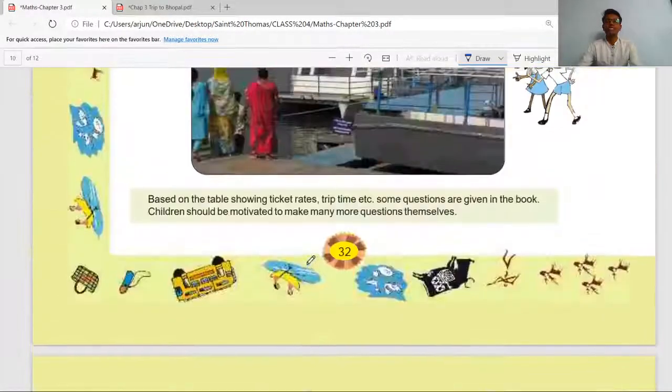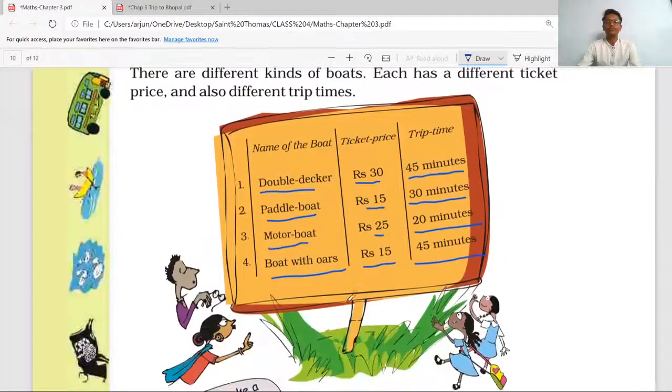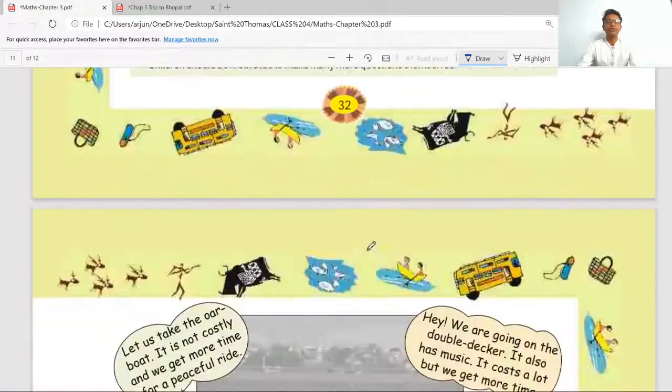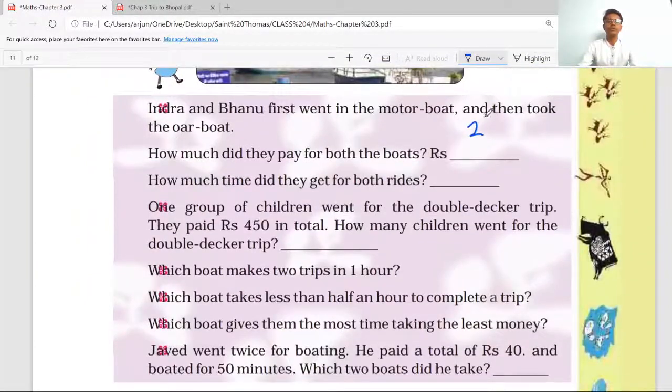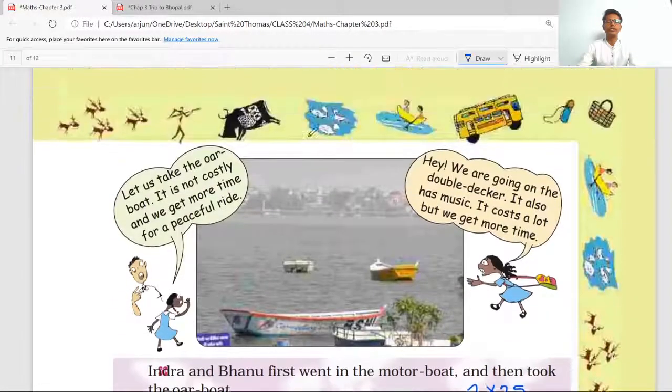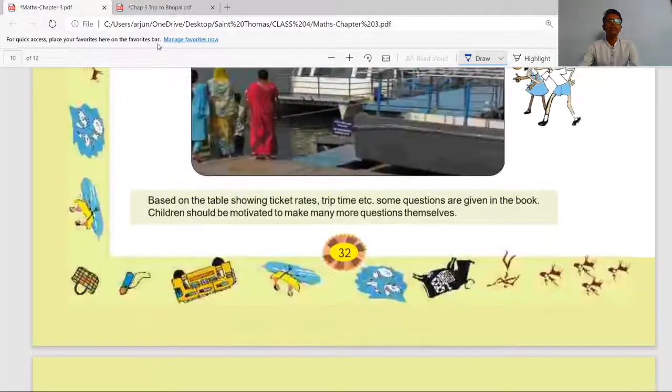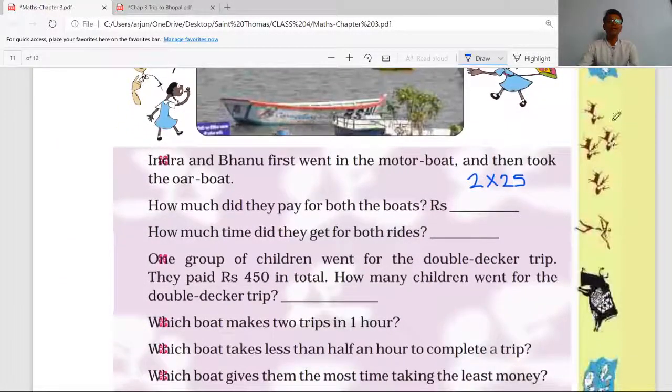What is the price of the motor boat? 25, and for the oar boat 15. So you have to do 2 into 25 firstly for the motor boat, and for the oar boat 15 into 2, because 2 students are there.